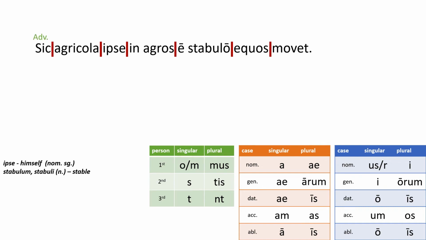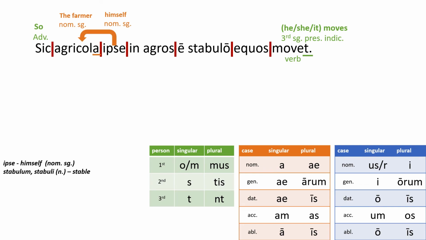Label what you know. Sic is an adverb. So, thus, yes. I like so or thus here. Movet is the verb, all the way at the end of the sentence. It ends with a T. Third person singular. He, she, or it moves. Let's see if we have a he, she, or it. Agricola, nominative singular. The farmer. Ipse is also nominative singular, as our note down below tells us. It means himself. So ipse must be describing agricola, the farmer himself.